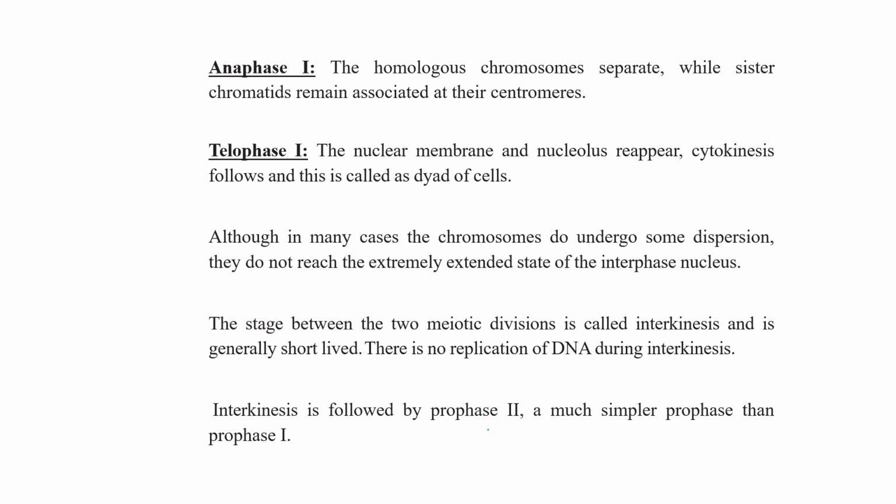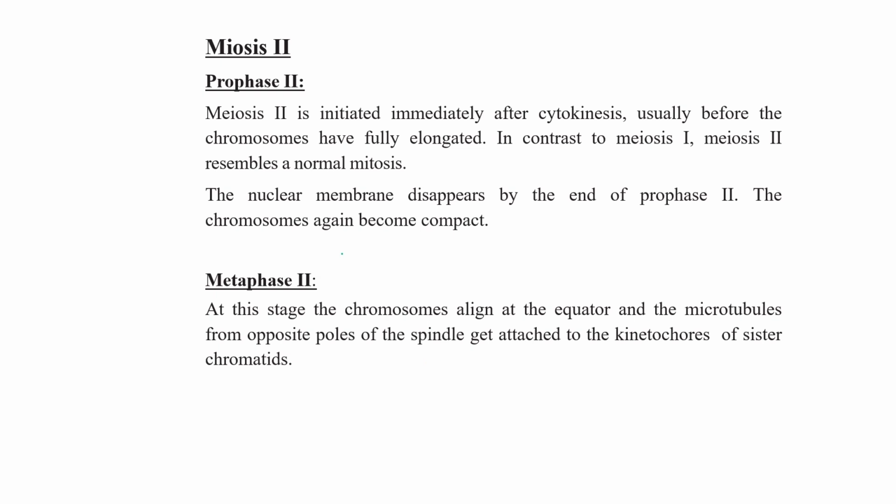So this interkinesis is followed by prophase 2, which is comparatively simpler than prophase 1, because now there is no crossing over, no chiasmata formation during prophase 2. Meiosis 2 is initiated immediately after cytokinesis, usually before the chromosomes have fully elongated.